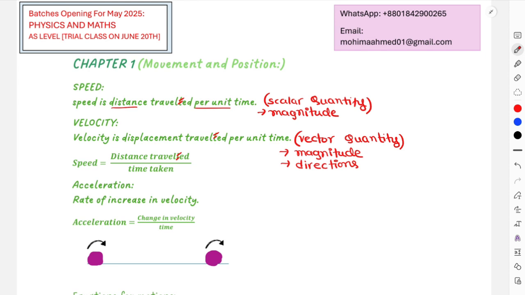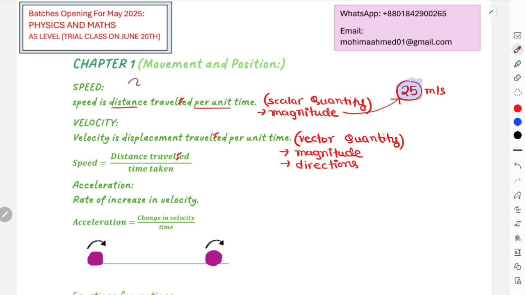Now over here, so many people, so many students of mine also, don't understand what magnitude is. Magnitude refers to the value, the size of the quantity. For example, a car is moving with 25 meters per second, right? This 25 is the magnitude of that quantity. The size or the numerical value of that quantity is known as the magnitude.